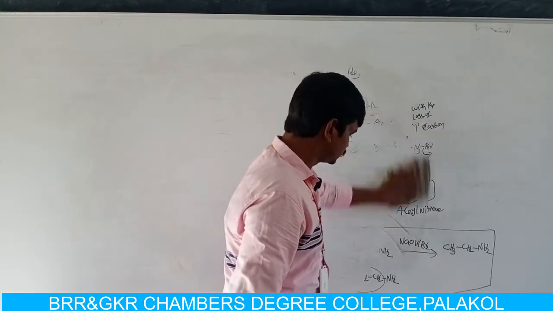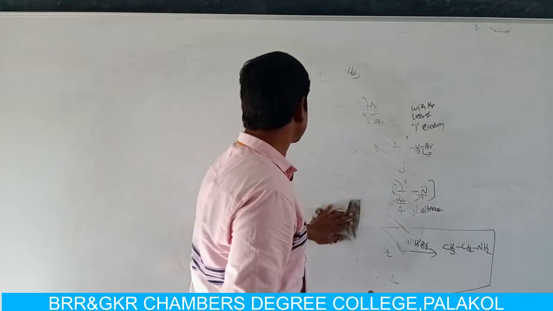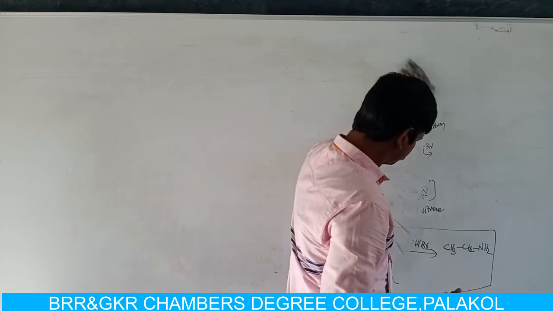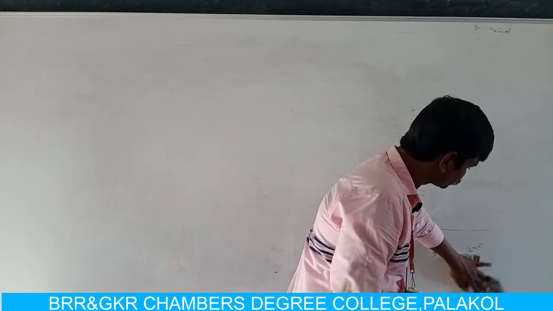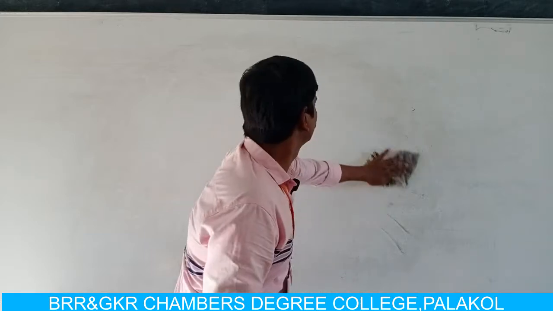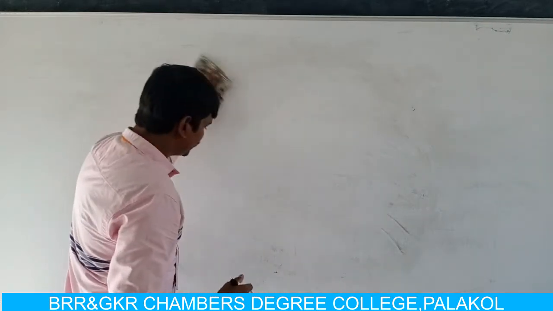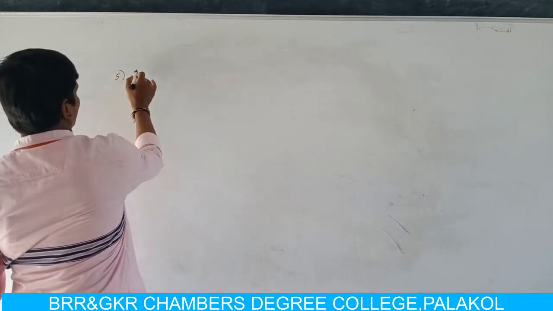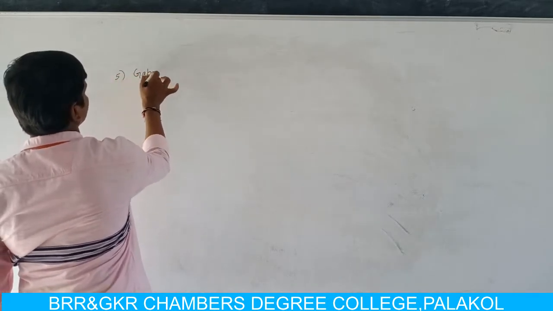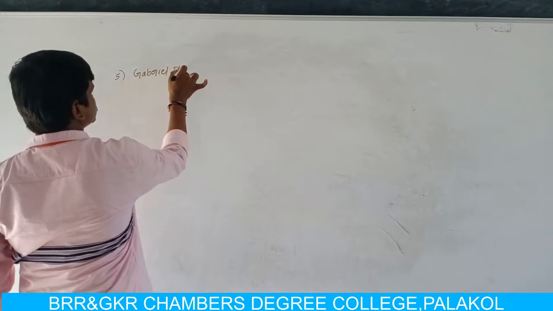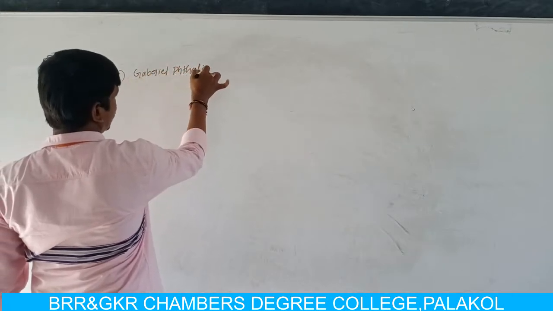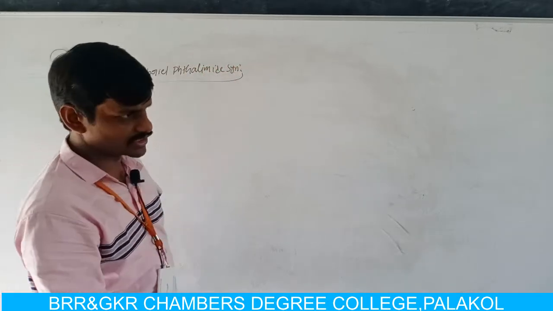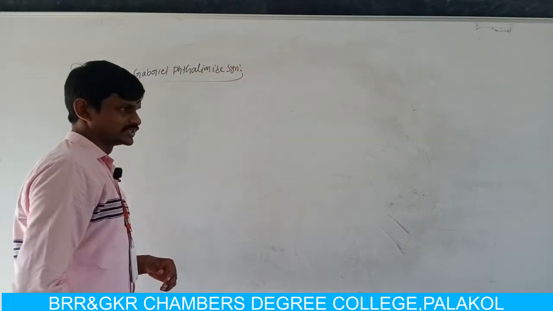For the preparation of amines, the fifth preparation method is that amines are prepared from phthalimide, the Gabriel phthalimide synthesis. What is Gabriel phthalimide synthesis for amines?